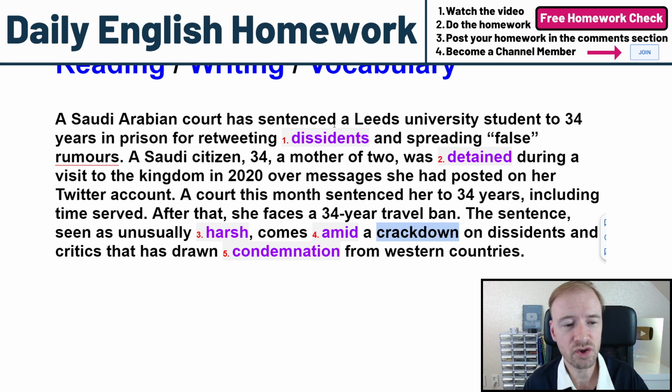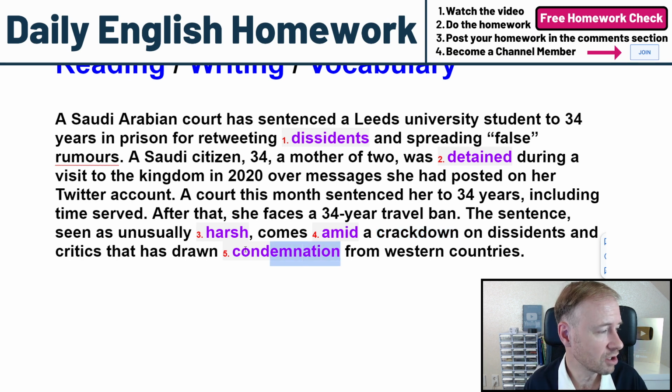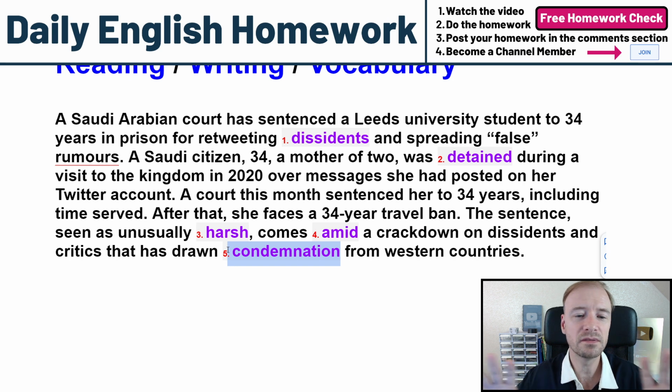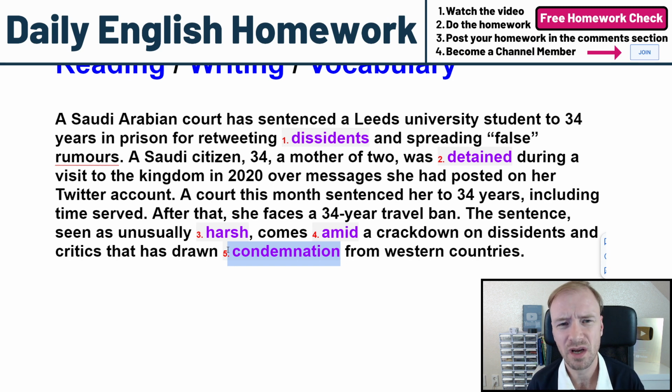But this has drawn condemnation. Condemnation means people, Western countries, are against this. They do not approve of this. They don't like it. This is too much. So when Saudi Arabia sentences a mother to 34 years, they're going to get complaints from Western countries. They're going to get condemnation, which is, we do not agree. This is bad. This is too much.